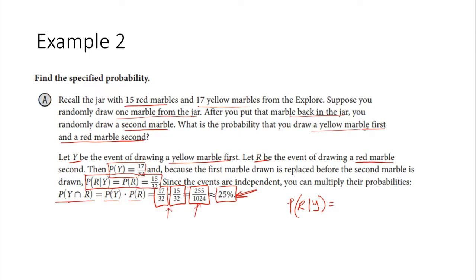But how else could you have shown this? I want you to talk to each other about this and see how those equal each other. How does the probability of Y intersecting R equal 25%? Figure out how you can get 25% there.